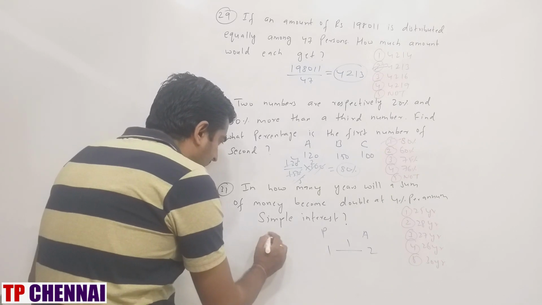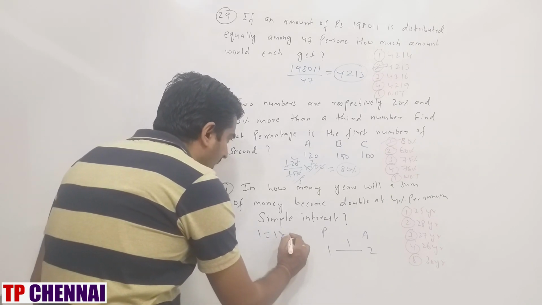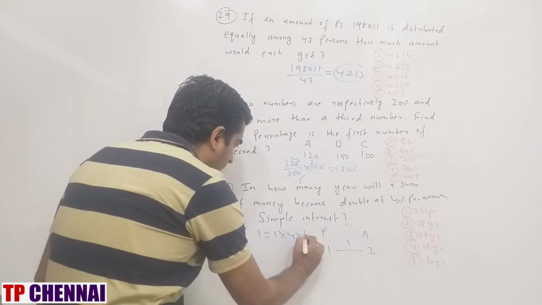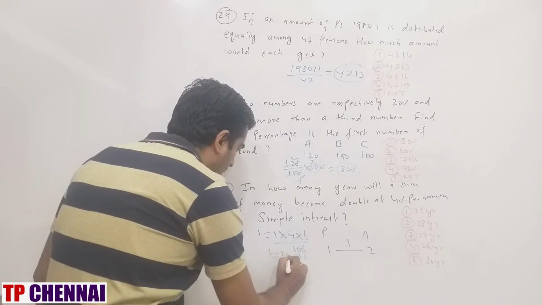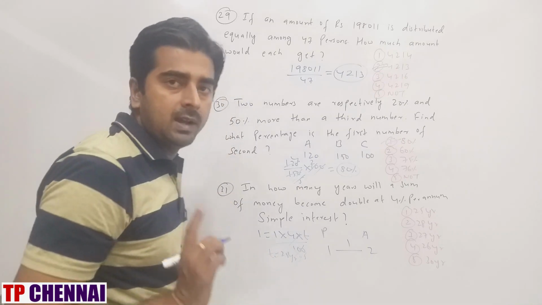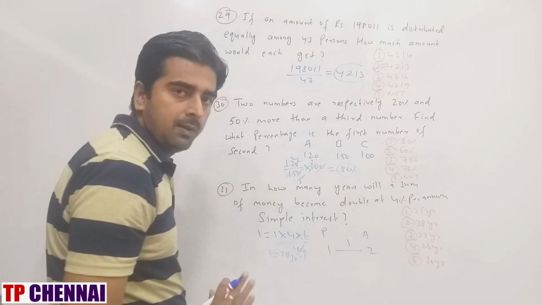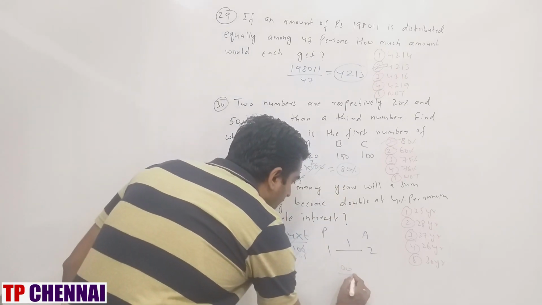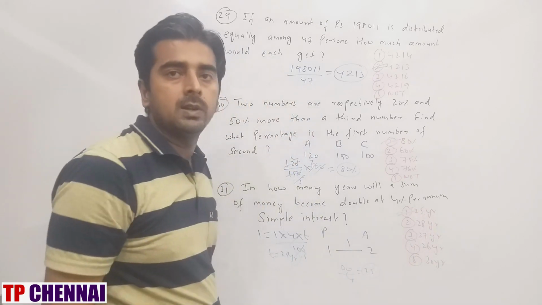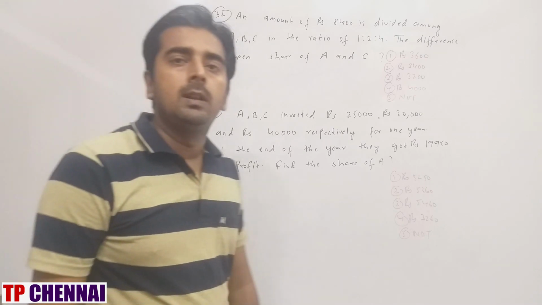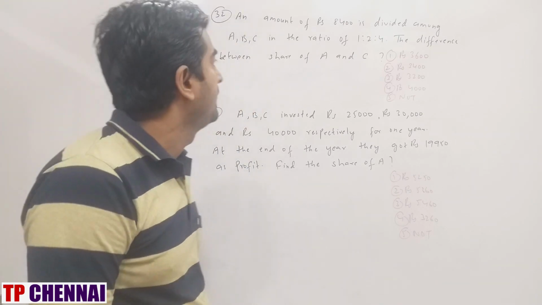So SI is P into R into T divided by 100. So T is nothing but 25 years. But whenever double is there, whatever number they have given you, divide 100 by 4, which is 25. So my answer is first option, correct. So I hope you are clear with the previous question. Now we will see the next one.